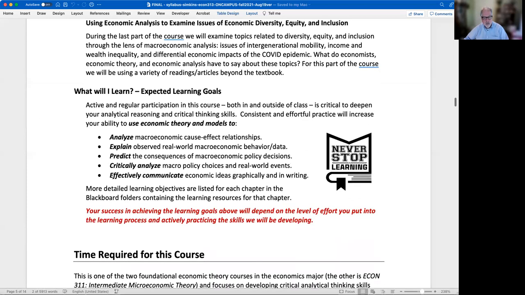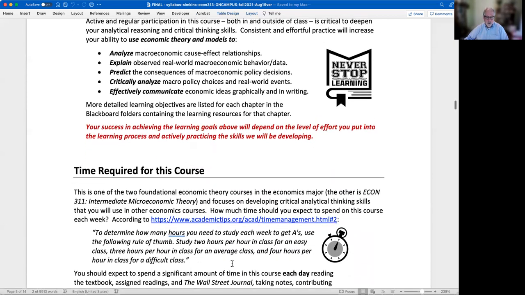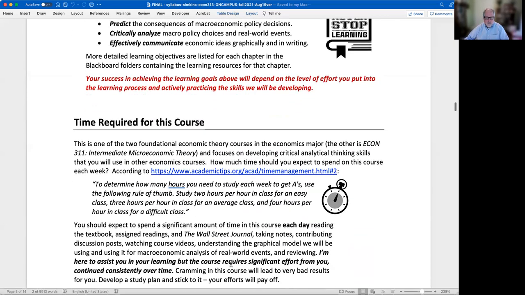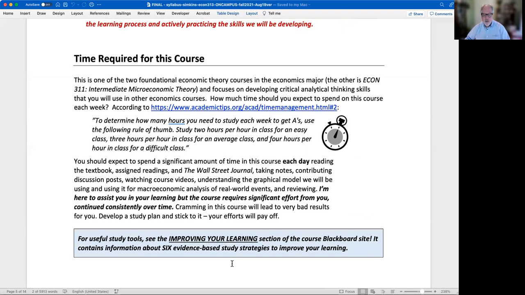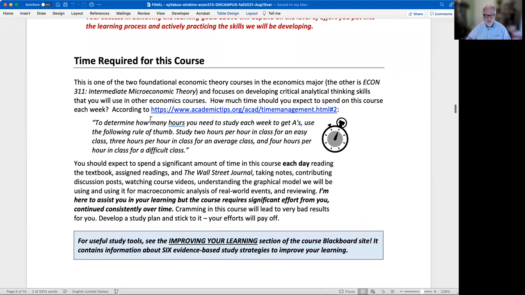And so here are some learning goals for the course, right? What's in red down here is critical. You're only going to get out as much from the course as you put into it. And so what follows right from that is how much time should you expect to put into the course, right? And so this is from another website about things, right? So probably 2 to 3 hours for every hour of class time if you were taking it in class. And we can translate that to an online experience as well.